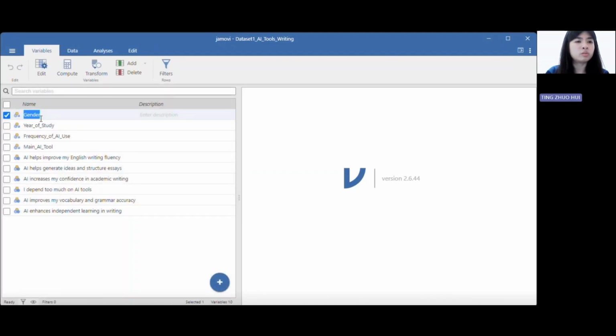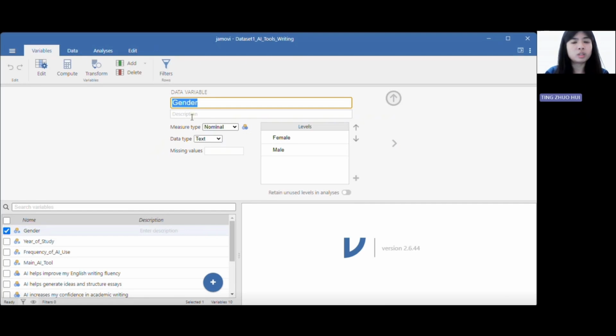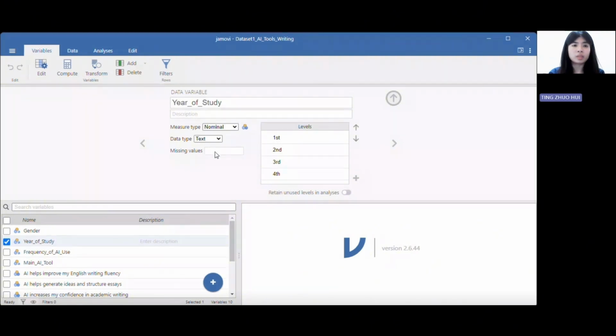So the first variable, which is gender. So the measure type here, we will remain it as nominal because it consists of categories which are male and female with no ranking, and the data type is text since the responses are words. Year of study is also nominal as it labels groups like year 1 or year 2 without numerical meaning, and its data type is also text.